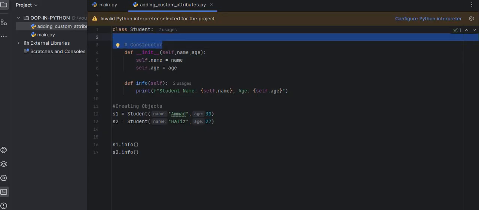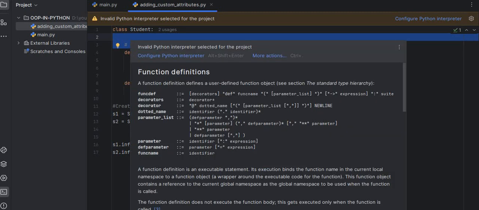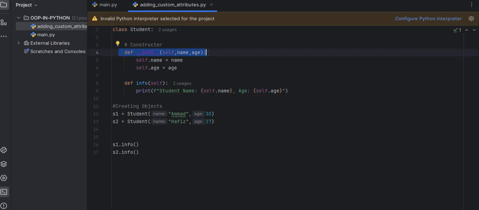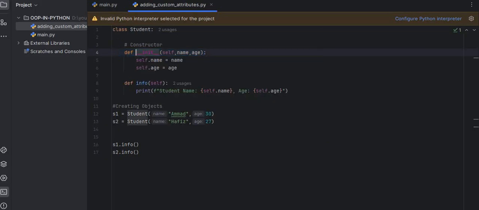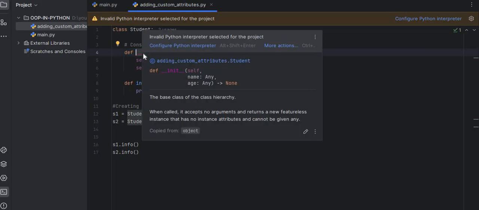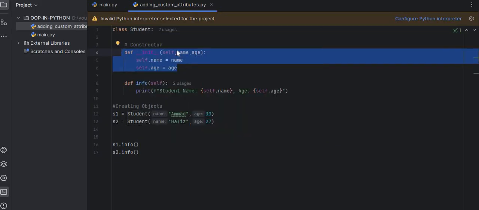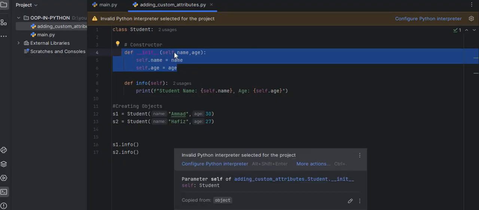A constructor is a special method that runs automatically when an object is created, and it is used to set the initial data of the object. And __init__ stands for initialize. So why do we pass self here? Self represents the current object. Whenever you create an object, Python sends the object to self.